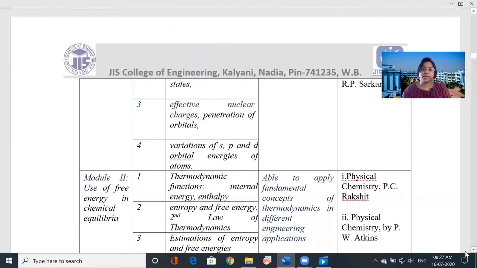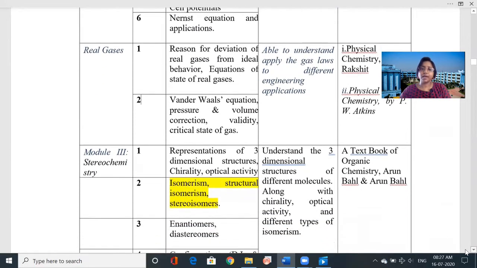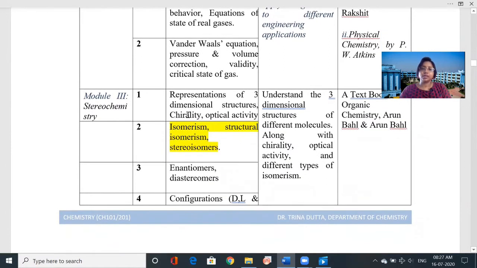Our topic is in module 3, that is stereochemistry. This is already highlighted. You have already learned the first lecture: the representation of three-dimensional structure, chirality, and optical activity.